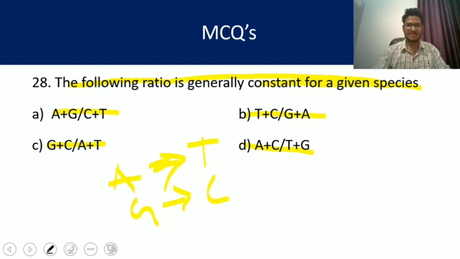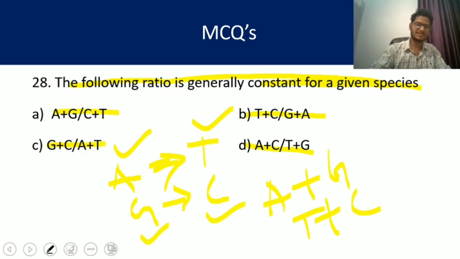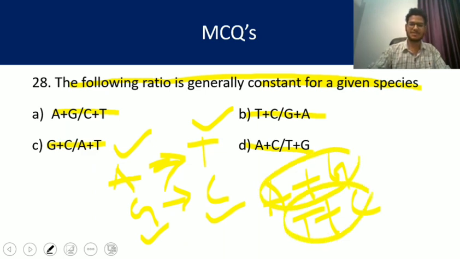So here A plus G and T plus C are the same because the number of A and the number of T remain the same, and G and C also remain the same. So A plus G and T plus C will also remain constant. So A plus G divided by T plus C or C plus T will remain constant. So the answer can be A plus G by C plus T equal to 1. So the answer is A.